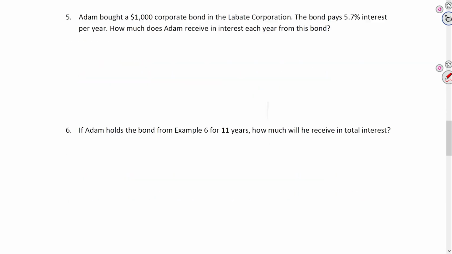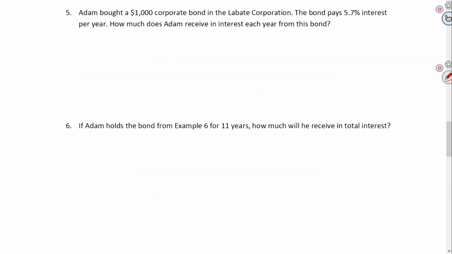The last two questions have to do with corporate bonds. Adam bought a $1,000 corporate bond at the Lebate Corporation. The bond pays 5.7% interest per year. How much does Adam receive in interest each year from this bond?